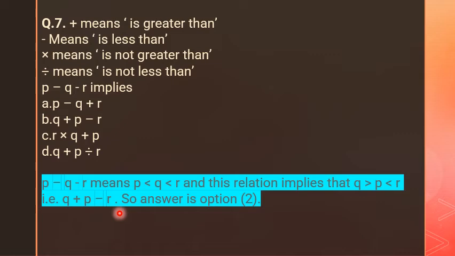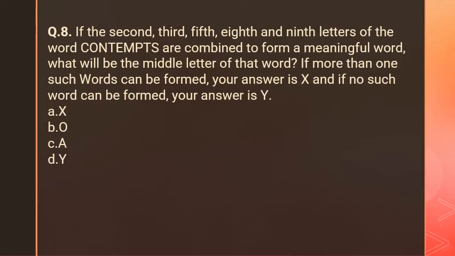What is that? Your answer is the second one. Okay, that is B, which means Q plus P minus R. I hope you understand these questions. Okay, what is the next interesting one?